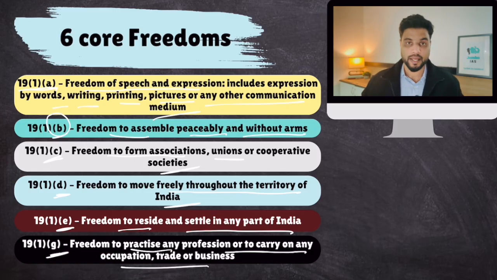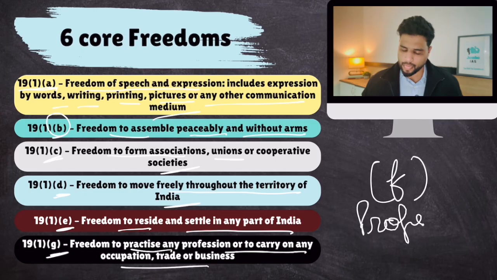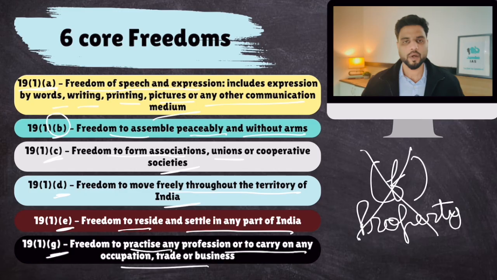That is your freedom. By the way, there was subclause F also once, and that was right to property. Right to property at one point of time was a fundamental right, but it was removed from the category of fundamental rights via the 44th Constitutional Amendment Act.